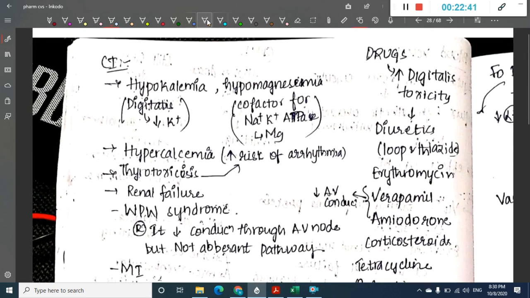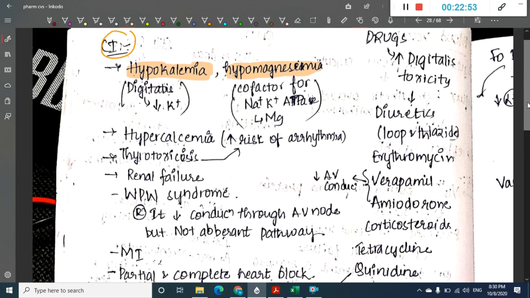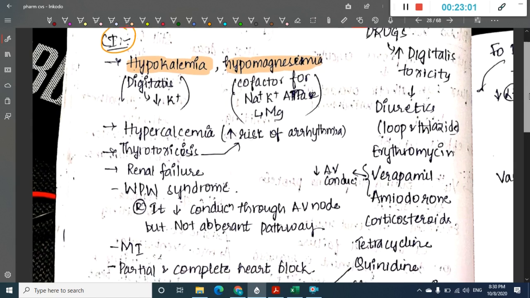Then what are the contraindications of digitalis? These are also very important. The main contraindications are hypokalemia and hypomagnesemia, because digitalis itself decreases potassium, so you should not give it where potassium is decreased.